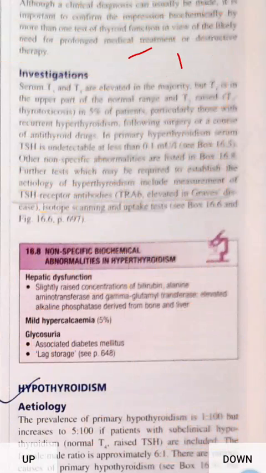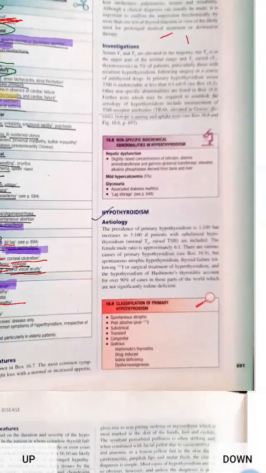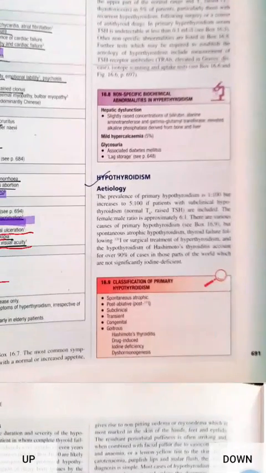Then we will measure TSH receptor antibodies, and anti-TPO antibodies in hypothyroidism. Then hepatic dysfunction, mild hypercalcemia, and glycosuria. We will do all these tests, but the important one is simply TSH, thyroid stimulating hormone. If TSH is low, then we can measure T3 and T4. But for diagnosis only, measure the TSH level. So this is about hyperthyroidism.